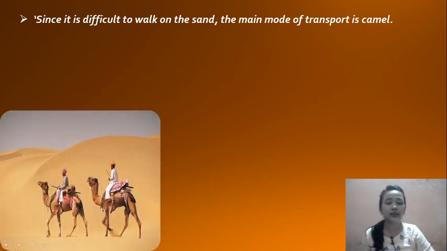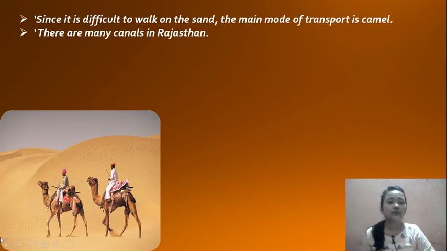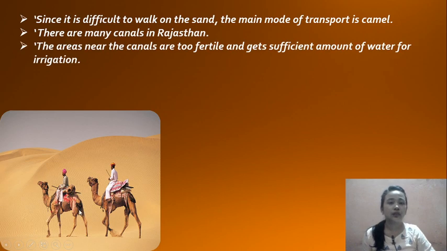As you can see in the image, there are many canals in Rajasthan. "The areas near the canals are fertile and get a sufficient amount of water for irrigation." A canal is like a pond, made by humans. So the area near the canal is fertile and gets a sufficient amount of water for irrigation. Irrigation means water for agriculture and all.